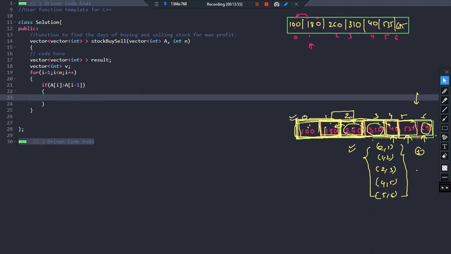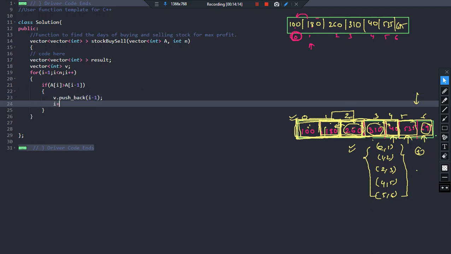So what you do is v dot push back this particular value. Which value? The day when you have purchased the stock, which is nothing but i minus 1. I hope you're getting the point. And then we will increment i plus plus. Then move into the next day.